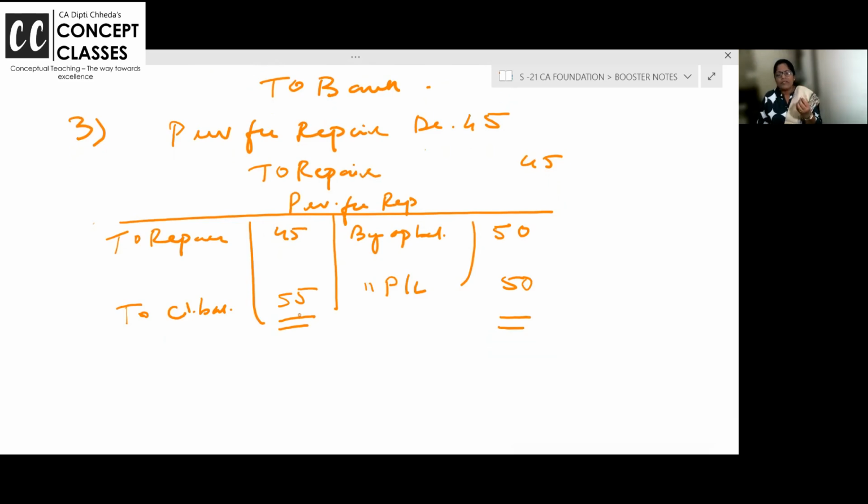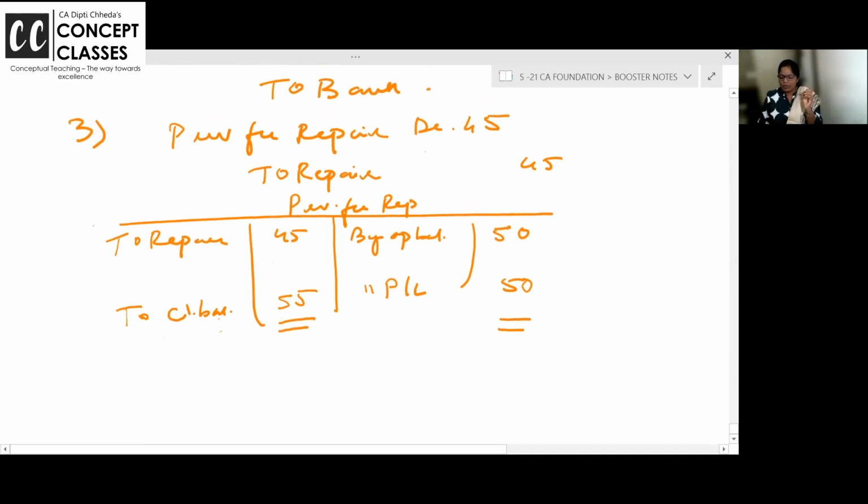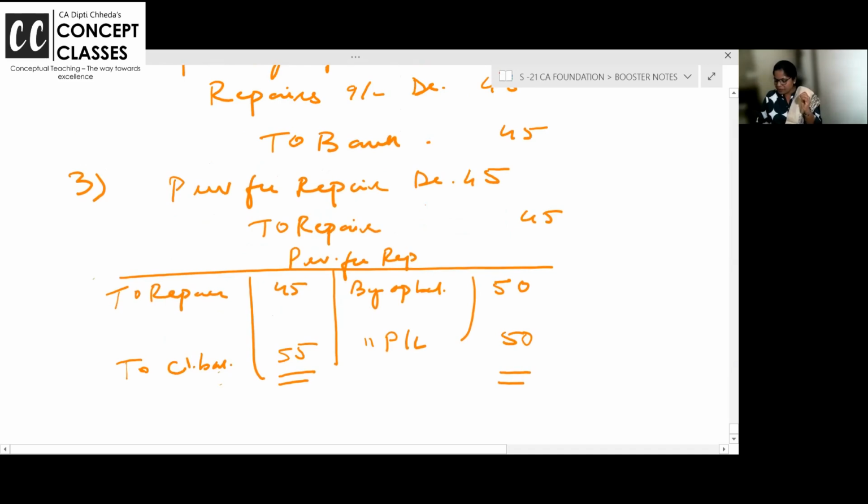Same concept you will study for provision for bad and doubtful debts, provision for taxation, any provision. Create; opening provision is there. Provision is always a liability, but it's just for presentation, like provision for depreciation we deduct from the asset. Yes, and repairs you adjust 45 and P&L. All clear to all of you or not? Put me a message, all clear. Did you understand? This is just an example. I'm solving the problems right now, but I hope this is clear.